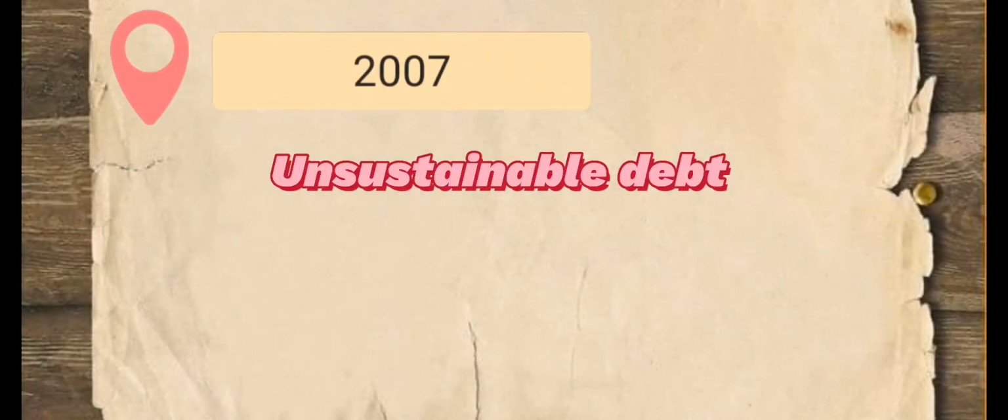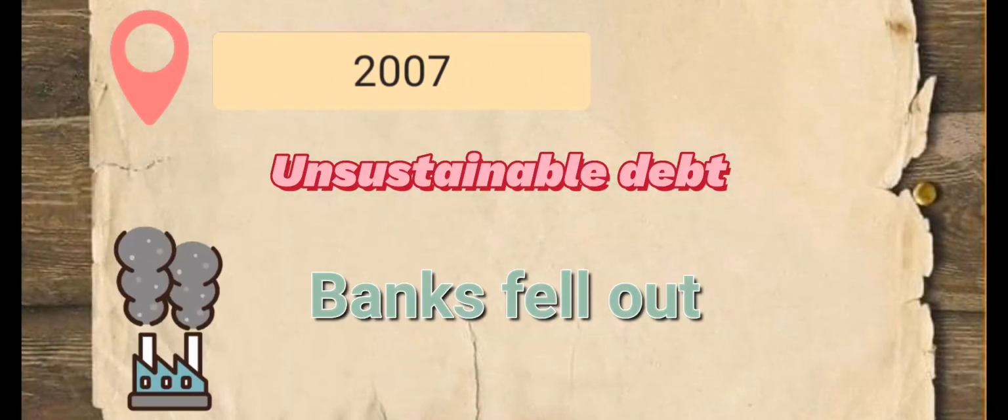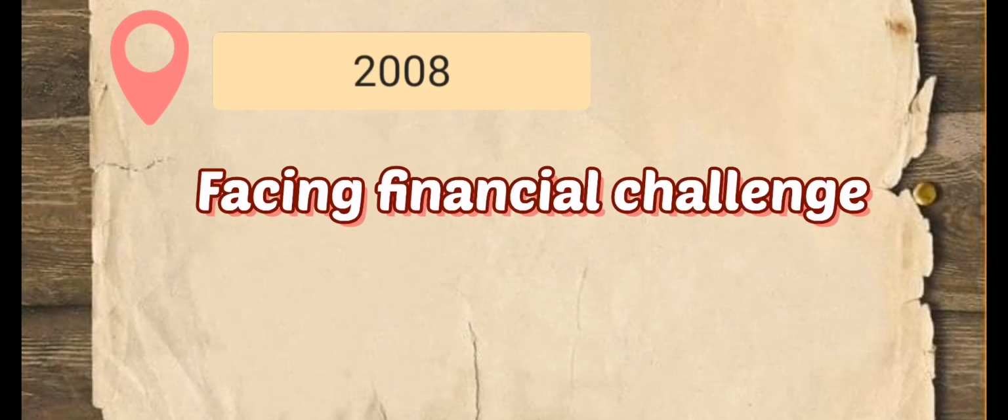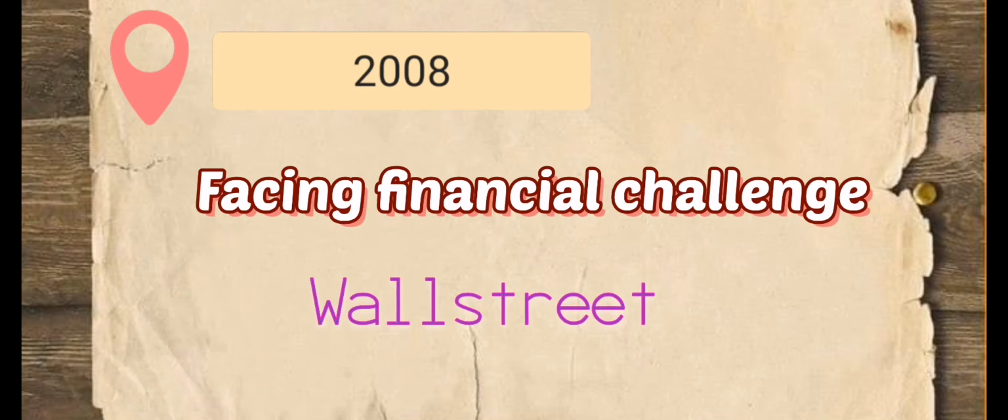In 2007, unsustainable debt: many failed to pay the mortgage loan. Banks fell out: because of unsustainable debt, many banks collapsed. 2008, facing financial challenge: this is the time when the lack of sustained money began. Wall Street: another way, where people were allowed to borrow at low rates. The mortgage loan is the main offer of the bank because the value of the house is high.